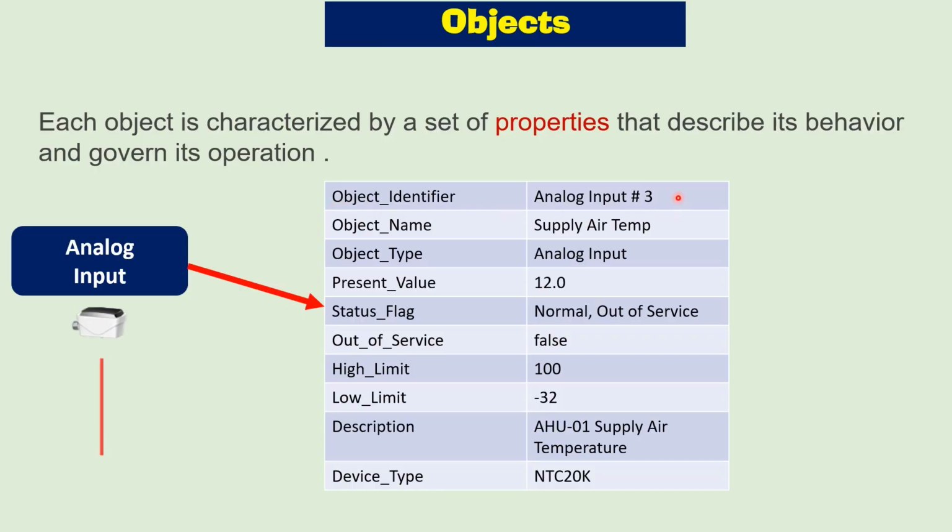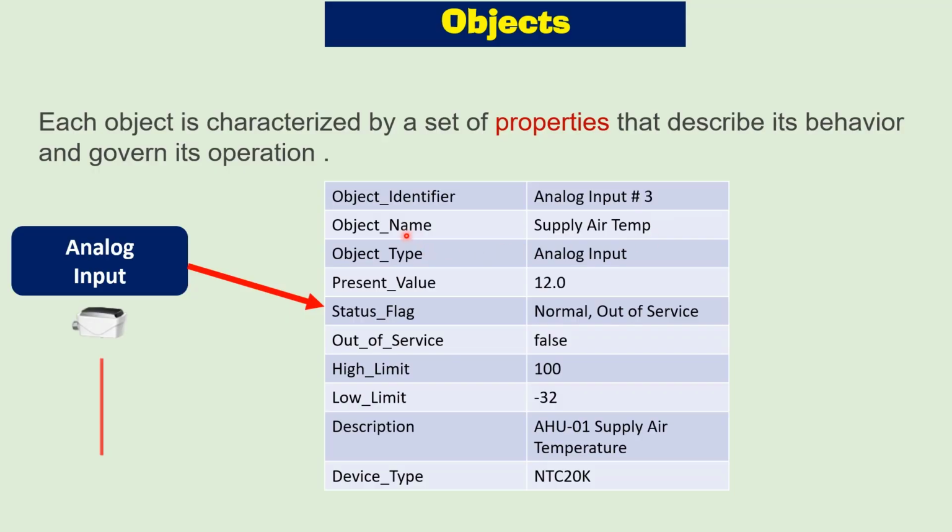Within a device, the object identifier will be unique for all the objects. For example, here we have the object identifier as analog input, number 3. Here analog input is the object type, and number 3 is the instance of that object. So this AI3 is a unique identification for this object. There will be no other object with the same identification. We can have other objects like AI4, AI5. So that's how objects are uniquely identified within a device.